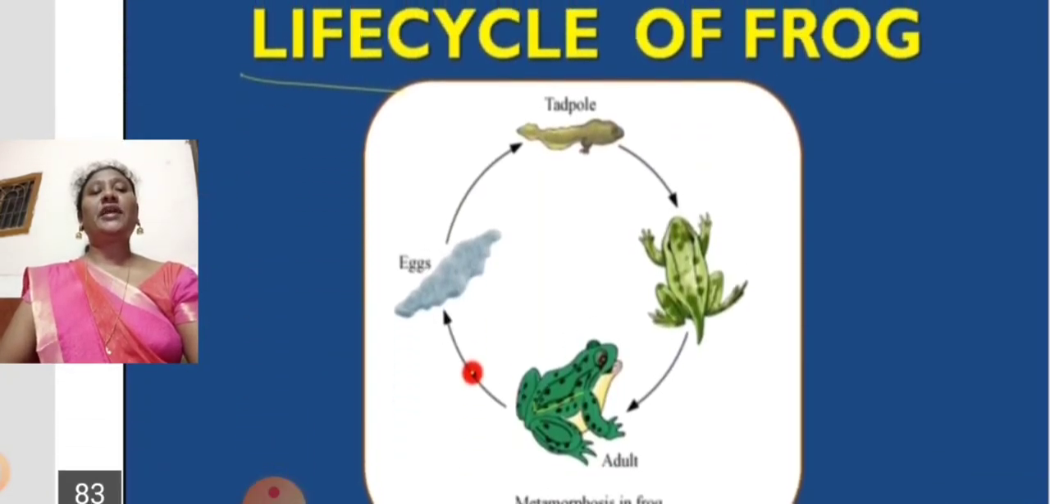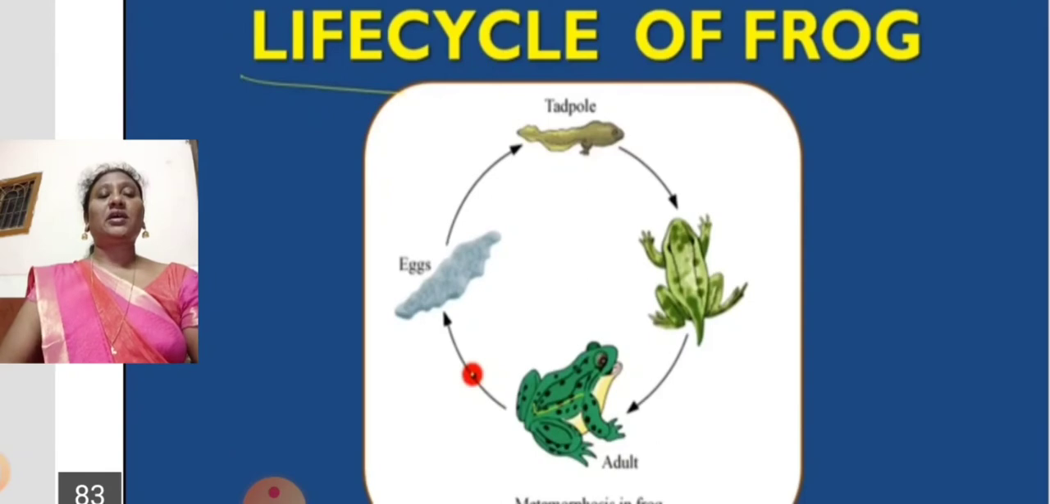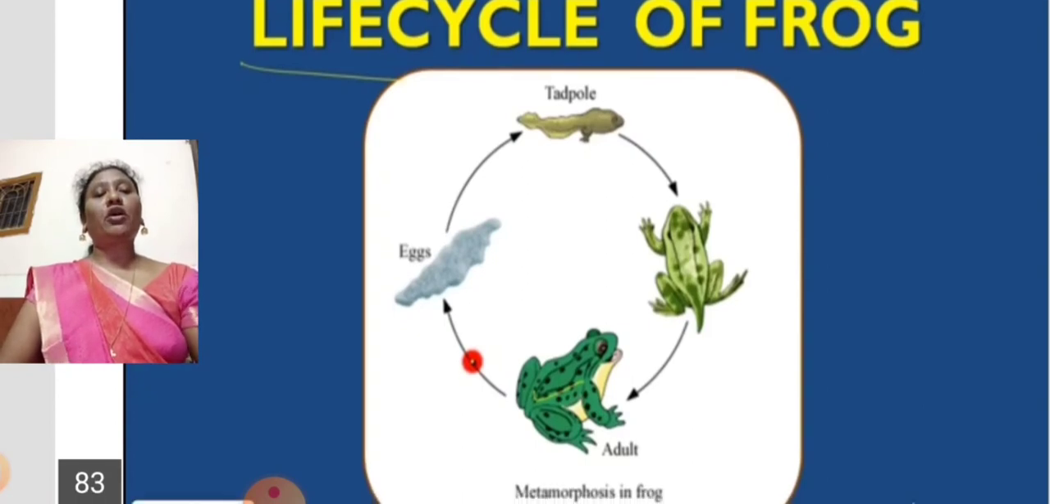Coming to the life cycle of the frog, you can see here. When frogs lay eggs, many eggs are laid by the frogs and they develop into tadpoles. The mature tadpole, you can see, has a tail. But coming to the adult frog, you cannot find a tail. Yes or no? So that means the tail has disappeared.